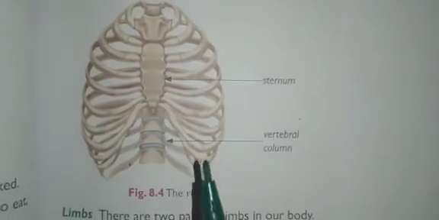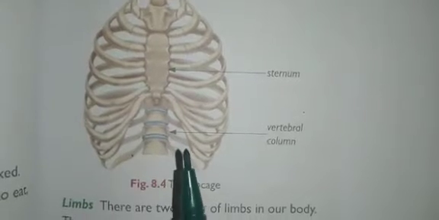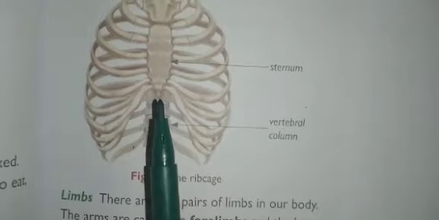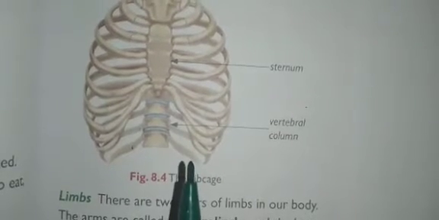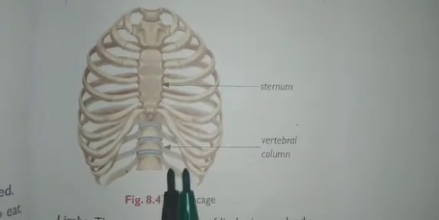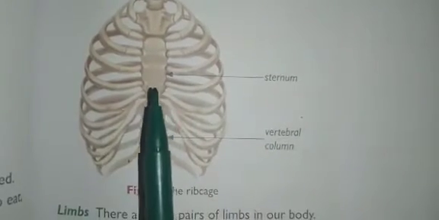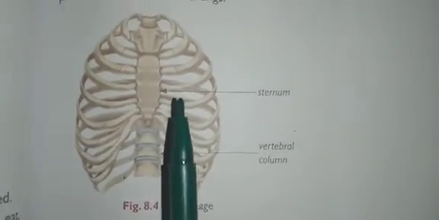So these two pairs of ribs are called floating ribs, floating because the other end is not attached. These are free ends, so they are called floating ribs. The rib cage, this total rib cage, protects the heart and the lungs.